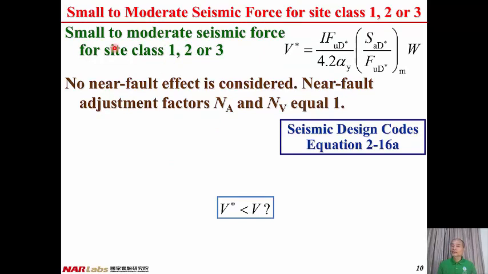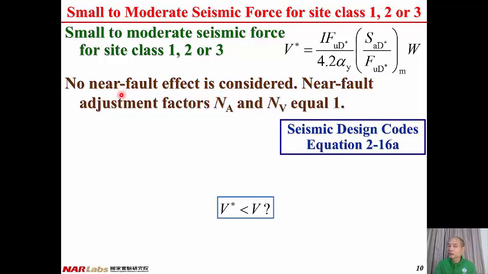For the small to moderate seismic force for site class 1, 2, or 3, taken from the Seismic Design Code equation 2-16a, V star, the small to moderate seismic force, is equal to I times FuD star divided by 4.2 alpha Y times SAD star divided by Fu star modification, times W. Since this is small to moderate earthquake, it will not be induced by near-fault earthquake, that is, by the rupture or severe rupture of active faults.